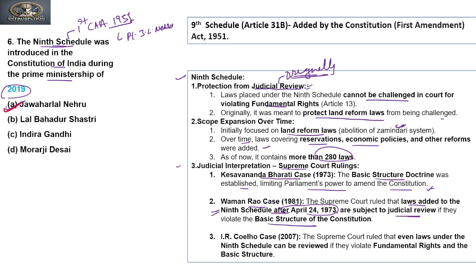So initially the ninth schedule gave protection from judicial review, but after the doctrine of basic structure, Waman Rao said it is applicable prospectively, not retrospectively.